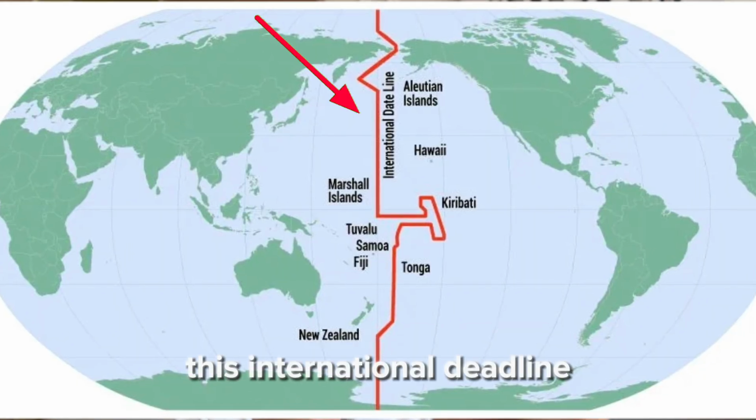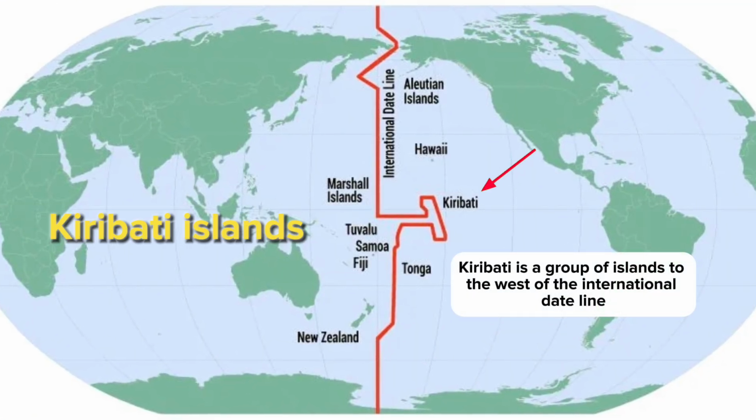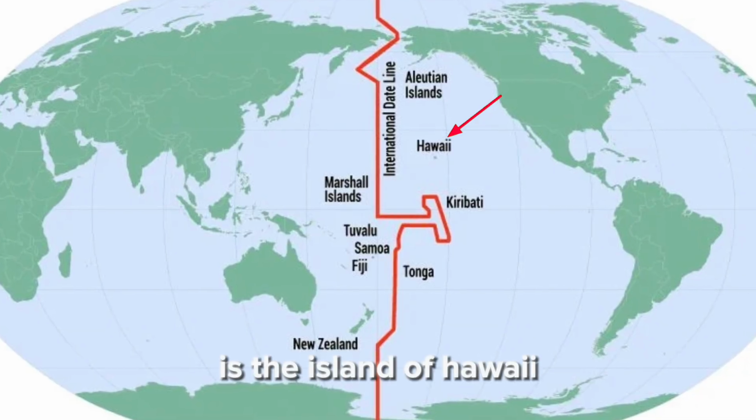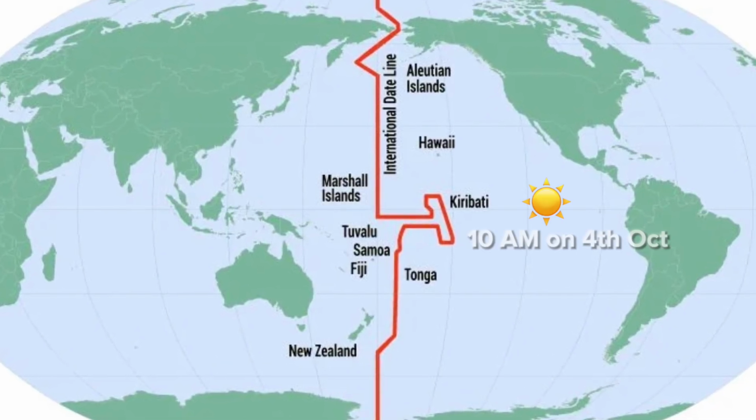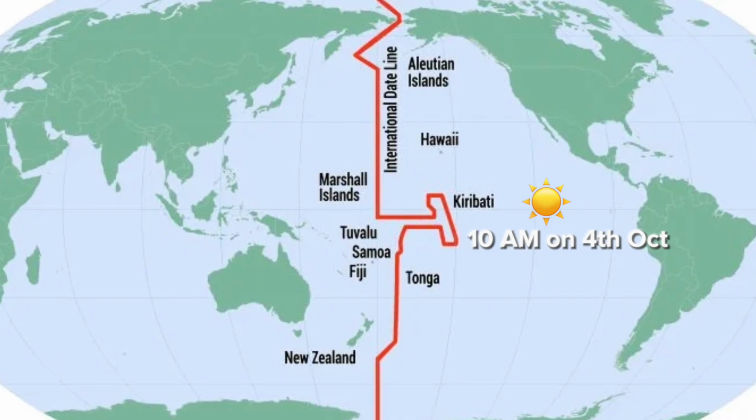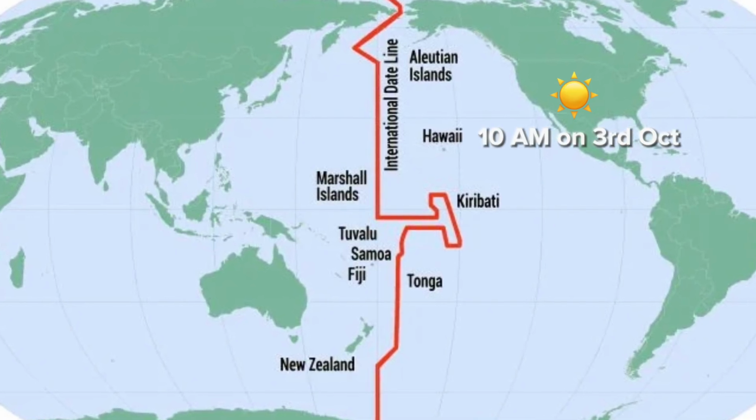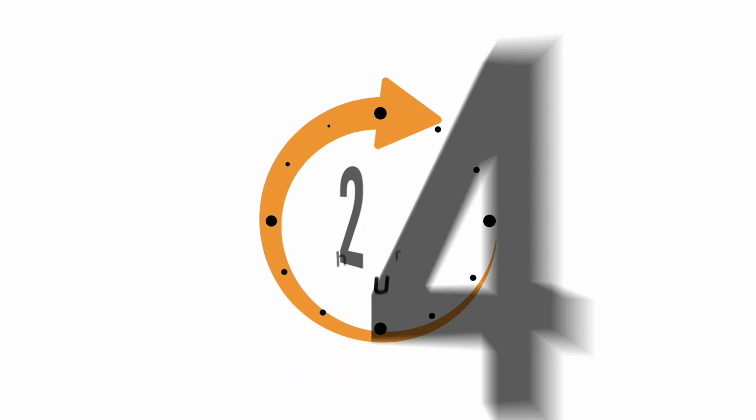So for example, the time starts at this international date line, which is close to the Kiribati Islands. On the right side of these lines is the island of Hawaii. So say if it is 10 am on 4th October in Kiribati, it will be 10 am in Hawaii on 3rd October. So there's a 24-hour time difference between the two.